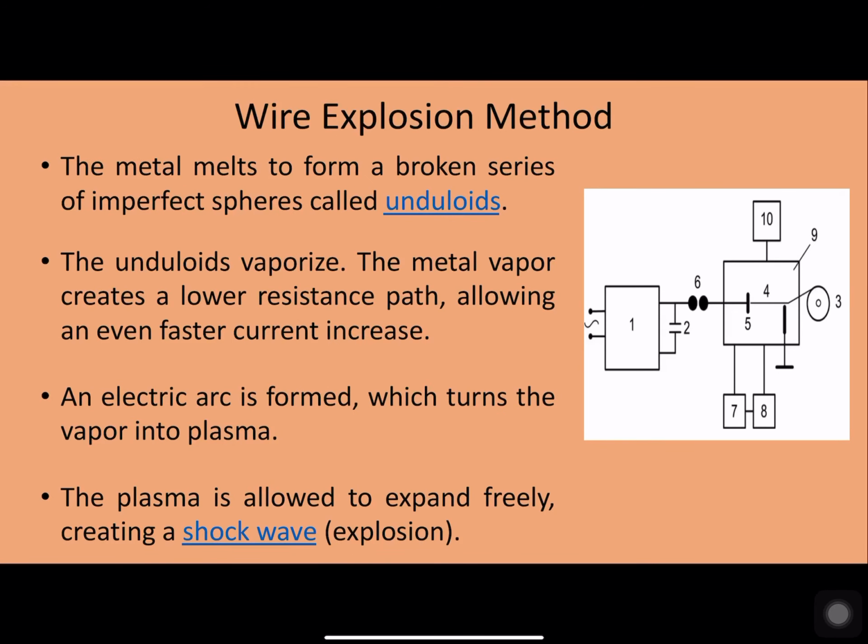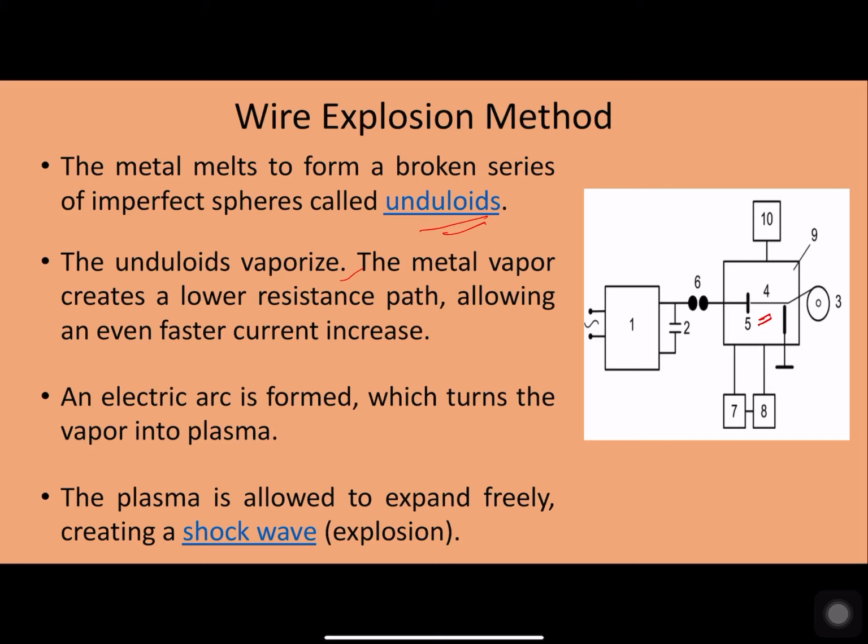So here, whenever the large current is made to flow through this wire, the metal melts and is broken into a series of imperfect spheres called undulites. Now these undulites, because of the temperature created there, get vaporized, and these metal vapors once again create a low resistive path, allowing a faster current discharge across the electrodes.